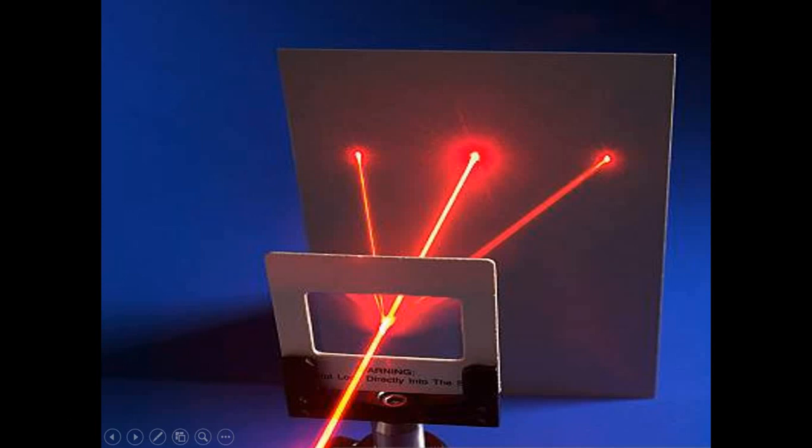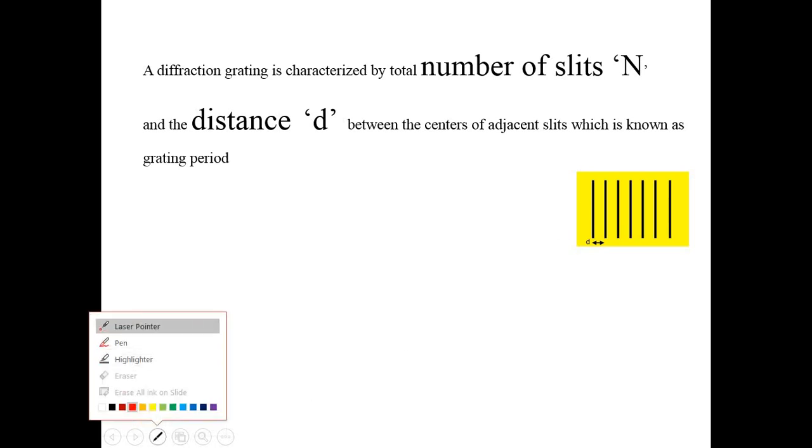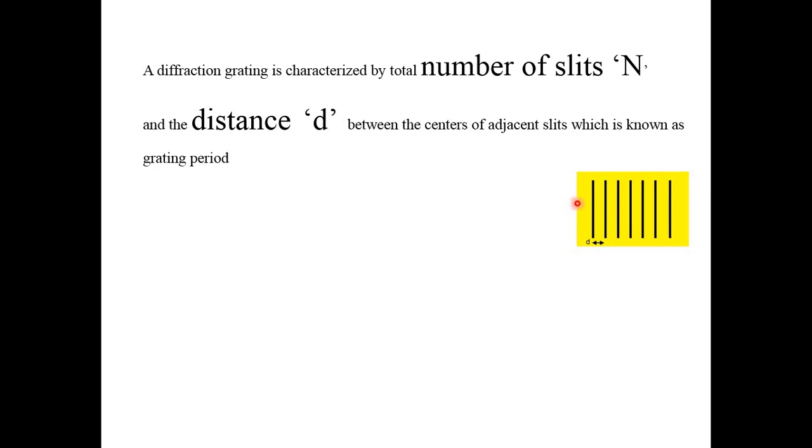Then one important thing with respect to diffraction grating that we have to see, like the diffraction grating, as I said, on a glass slide certain scratches we need to make. Whatever you know about the metal grating, just a minute, I'll take the pointer. In metal grating, what we know, there will be a metal surface, then there will be opening, then metal surface, then there will be opening. So like this in diffraction grating there will be a glass slide, then scratch, then glass slide, scratch. Such kind of pattern will be there.